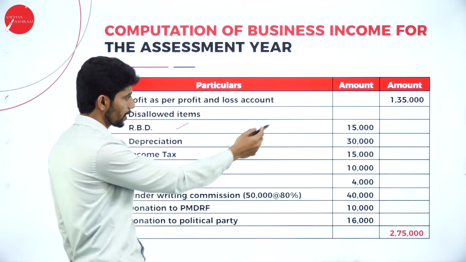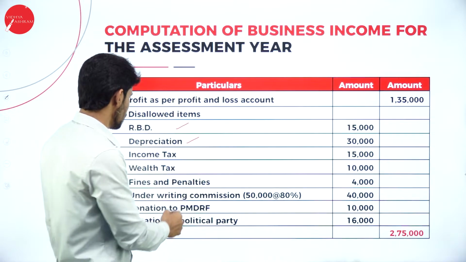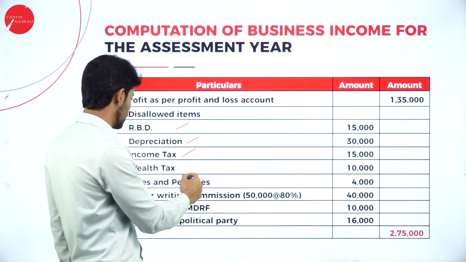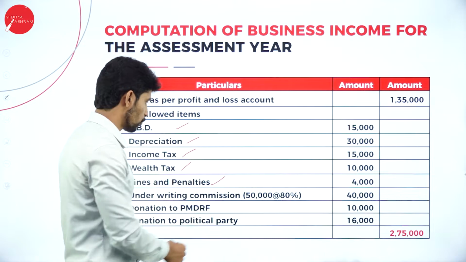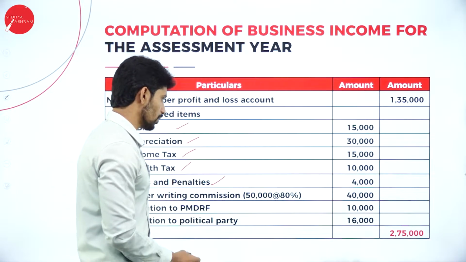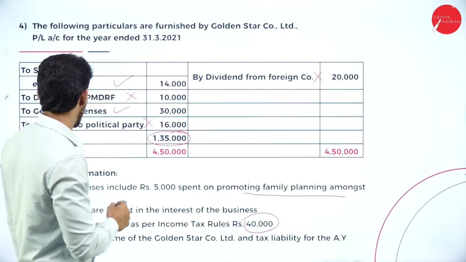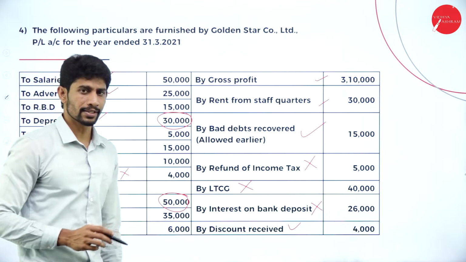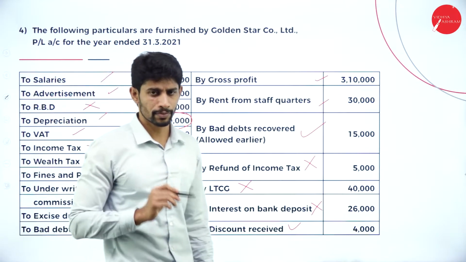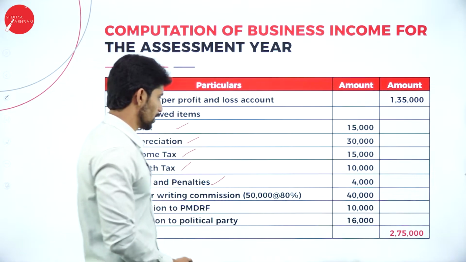Yes, reserve for bad debts 15,000, depreciation 30,000, income tax 15,000, wealth tax 10,000, fines and penalties 4,000. Underwriting commission, what is the amount given in the problem? They had given the value of underwriting commission of rupees 50,000. We can consider 20% as business expenditure, and the remaining 80% should be added back to the net profit.